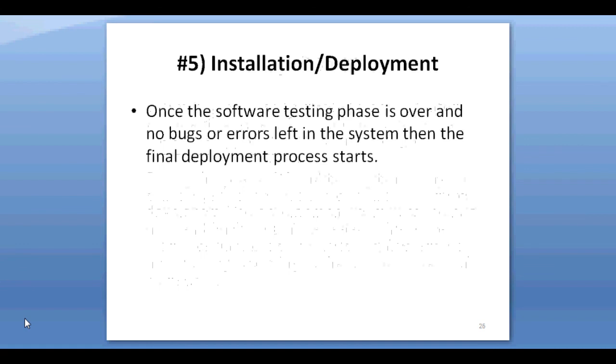Next phase is deployment at user site. After successful testing, the product is delivered to the customer for their use. As soon as the product is given to the customers, they will first do the beta testing. If any changes are required or if any bugs are caught, then they will report it to the engineering team. Once those changes are made or the bugs are fixed, then the final deployment will happen.